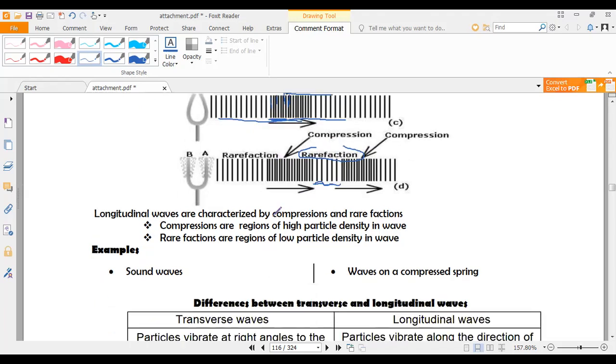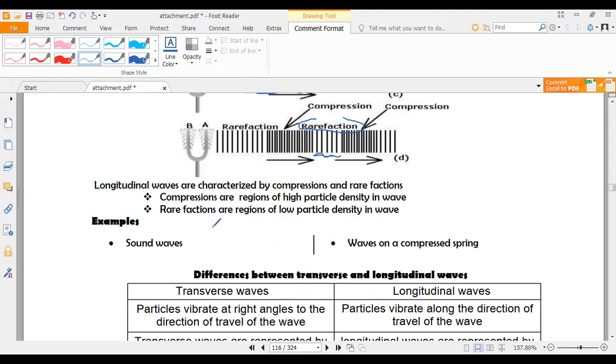So examples of longitudinal waves: we have sound waves, they are longitudinal, and also the waves due to a compressed spring are longitudinal.